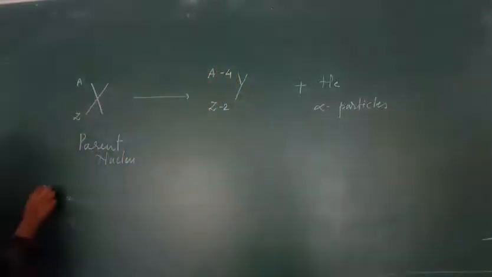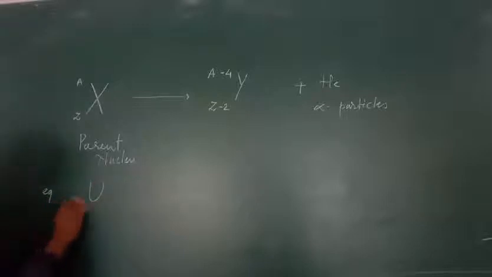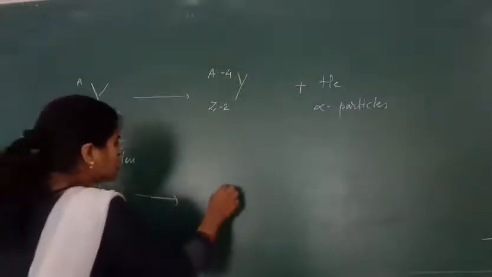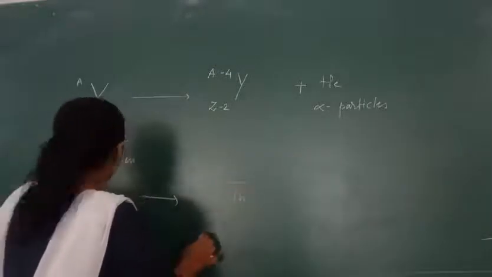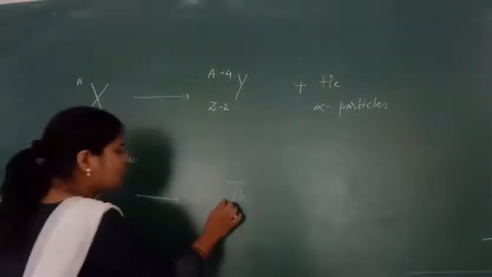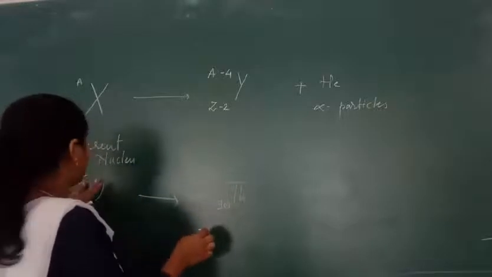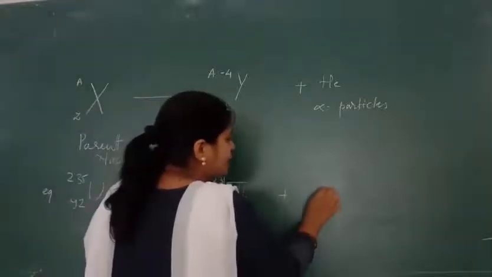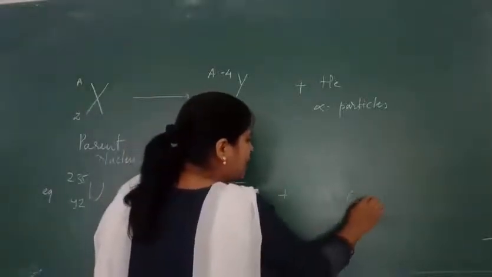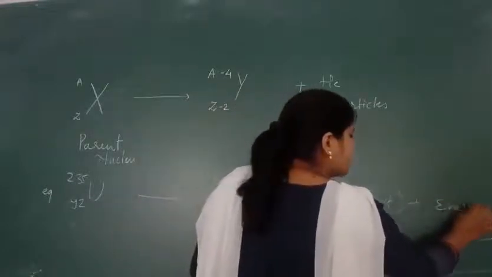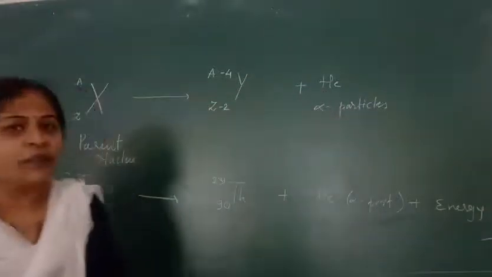Let me take one example. I'll take uranium 92-235. If an alpha particle comes out from uranium, it gets converted into thorium with atomic number 92 minus 2, which is 90, and mass 235 minus 4, which is 231. The alpha particle, a helium nucleus, comes out with a large amount of energy. This is about the alpha particle.